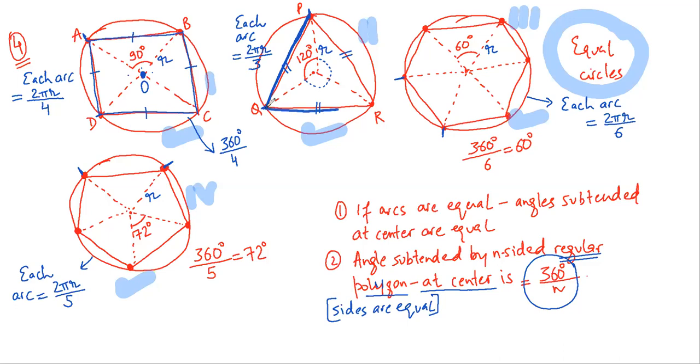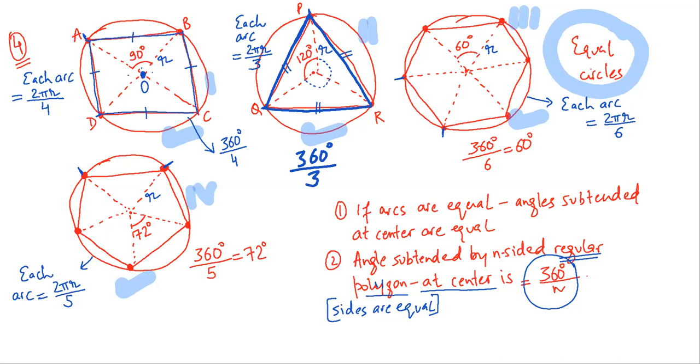I hope you are able to understand this. Each side of this equilateral triangle is also the chord of the circle. So each angle is 120 degrees. Again, the logic is obvious. 360 degrees. These are three angles: one angle, two angle, three angle. Divided by three would be equal to 120 degrees.